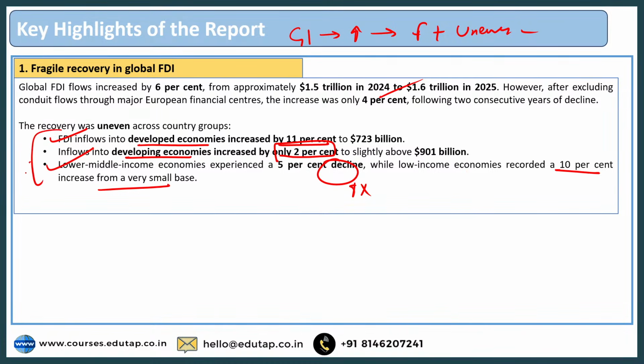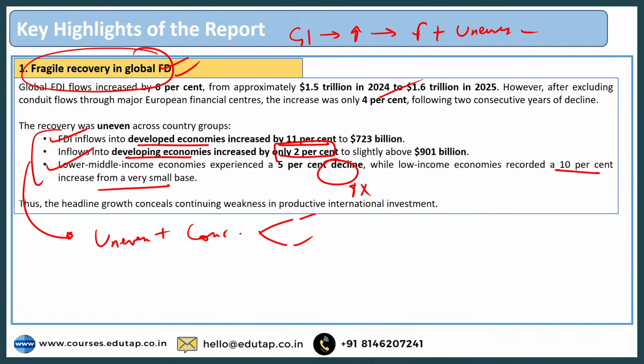You can easily conclude that the growth is highly uneven and it is concentrated in few countries or few types of economies only, right? It is not inclusive at all. So that is what we mean about the first point, which says that the fragile recovery that is there in case of global FDI. I hope it is clear, right? And thus the headline growth conceals continuing weakness in productive international investment, right? So this is something that you can conclude as a part of it.